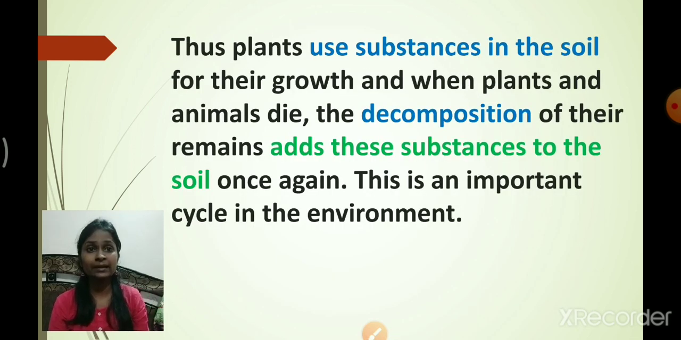And you know that the plant uses these substances present in the soil for its growth, and then the plants and the animals die, and the decomposed plant and animal matter gets added into the soil once again. So this is how the cycle of nutrients occurs inside the environment. Understood now how exactly the nutrient cycle goes on inside the environment?